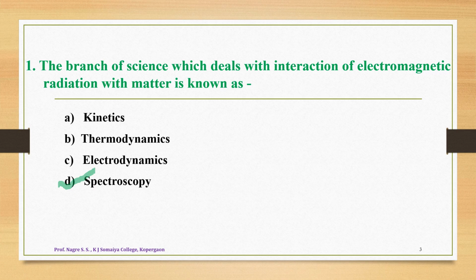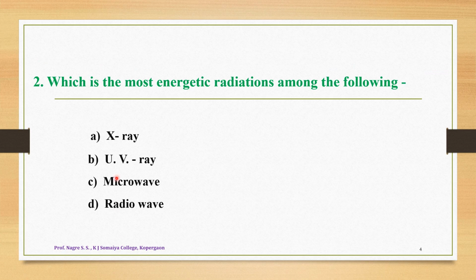Now let us look towards question number second. The question number second is, which is the most energetic radiation among the following, and the options are, option A is X-ray, option B is ultraviolet ray, option C is microwave, and option D is radio wave. Among all these four radiations, we have to choose the more energetic radiation, and we know very well that in an electromagnetic spectrum, these radiations have their fixed value of wavelength as well as the fixed value of energy. So these radiations can be divided depending upon their energy content.